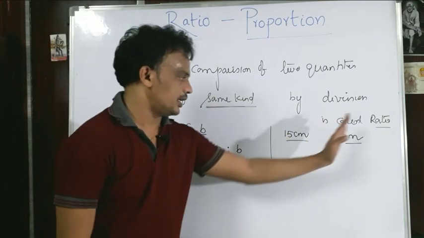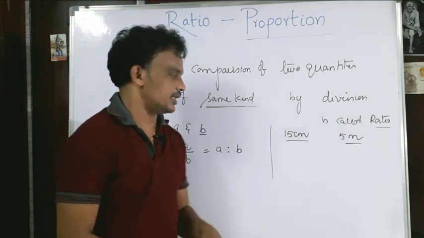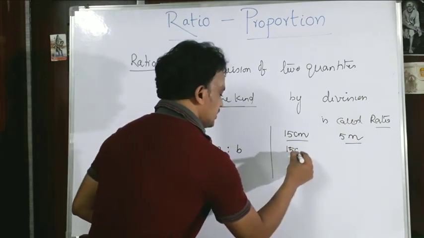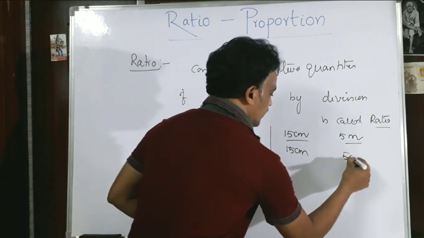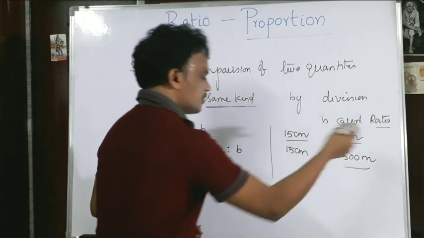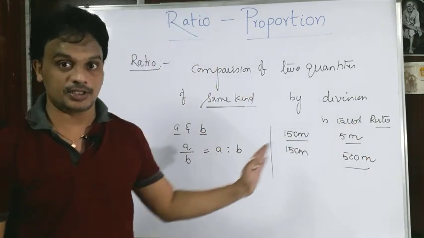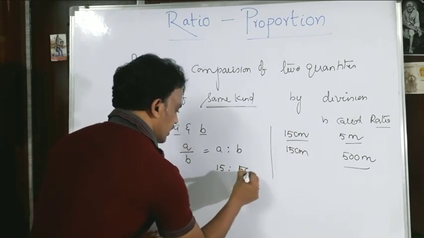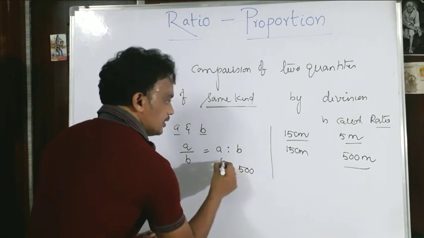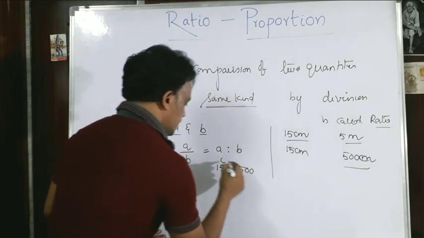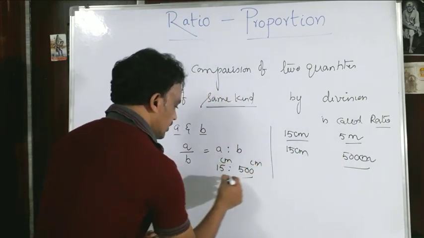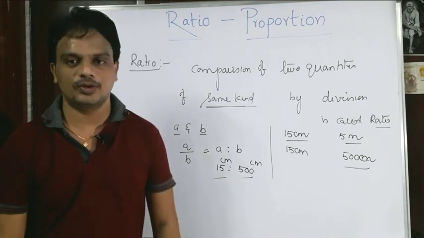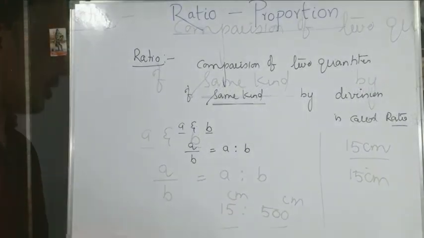We transform them into the same units. So this is 15 centimeters and this is 500 centimeters, because 5 meters means 500 centimeters. Now I can compare them. So it is 15 is to 500. Both are in centimeters, am I right? Now the comparison is possible. Yes, so like this we can compare.